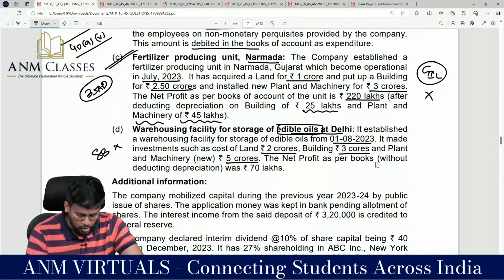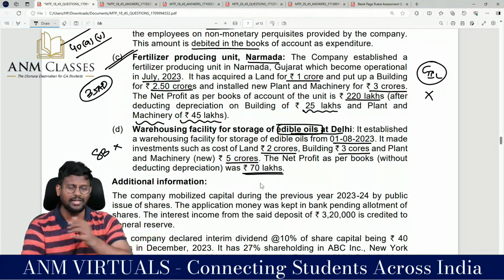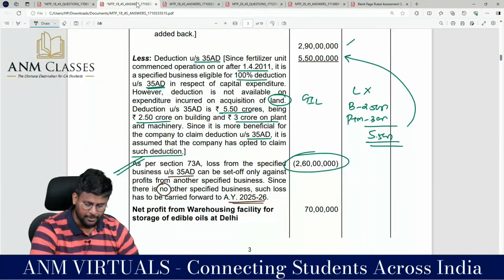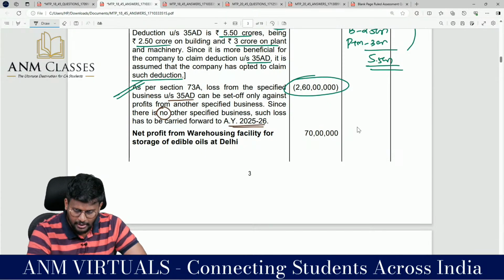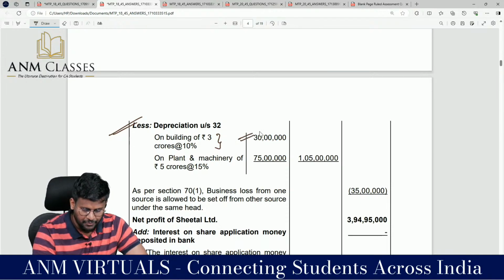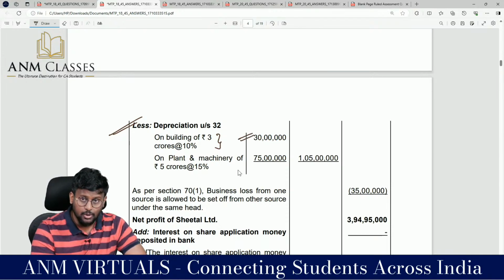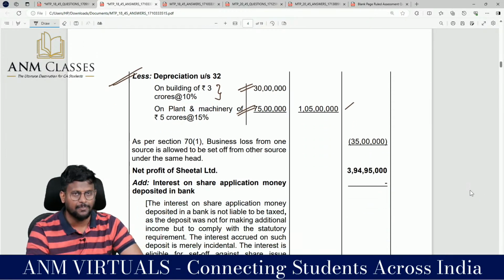The net profit as per books without deducting depreciation was 70 lakhs. So without deducting depreciation it is 70 lakhs, so we have to claim the depreciation. Net profit of the warehousing facility for storage of edible oil at Delhi, total 70 lakhs. Less depreciation under section 32 on building 3 crore at 10%, 30 lakhs. Plant and machinery 5 crore at 15%, 75 lakh, total comes to 1 crore 5 lakhs.